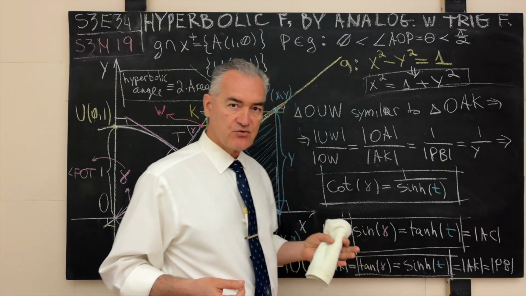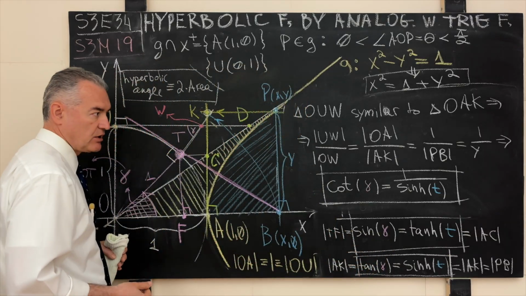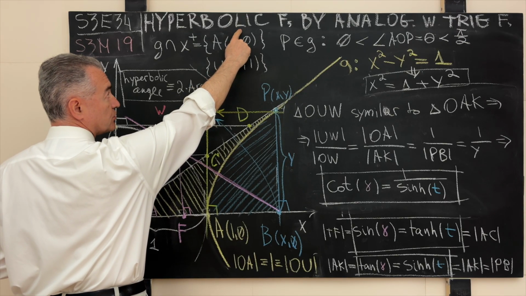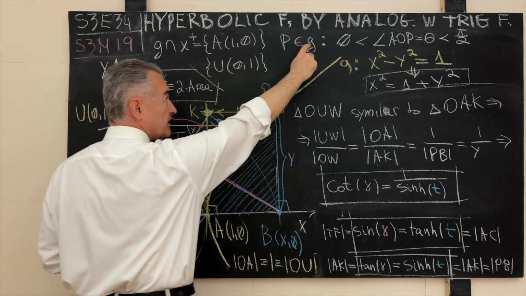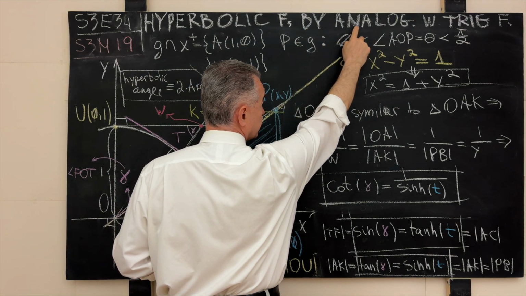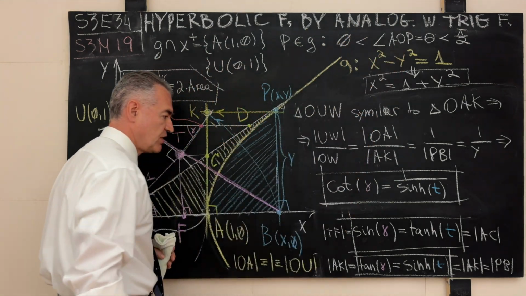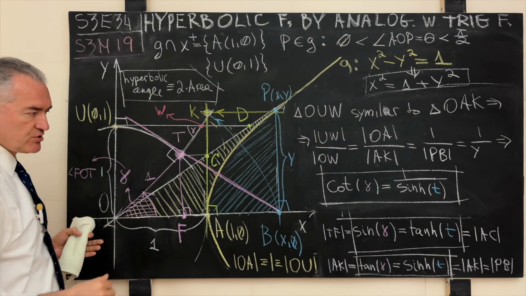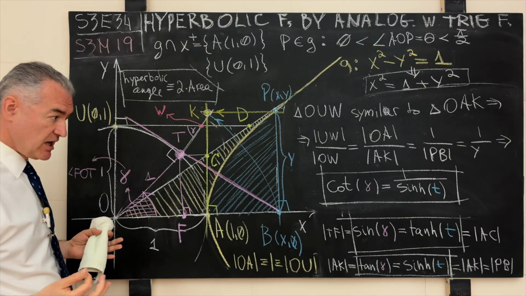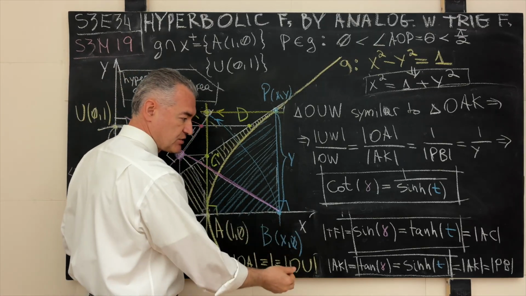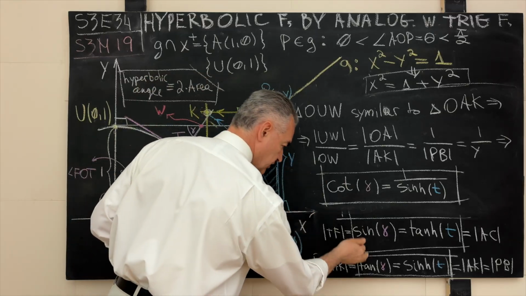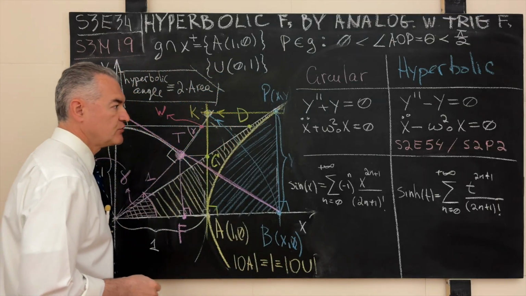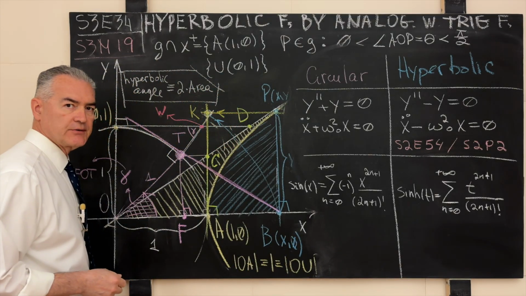But now with a straightforward geometric argument, I hope that you understand that I held my end of the bargain by titling this episode hyperbolic functions defined by direct analogy with the trigonometric functions. And you also see a straightforward and beautiful geometric reasoning which establishes a connection between the circular functions and their hyperbolic counterparts.